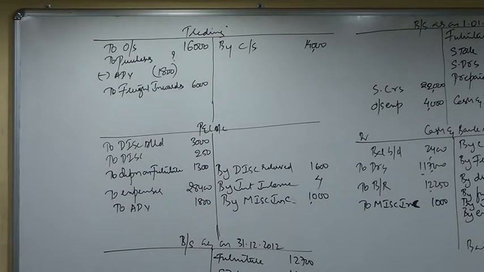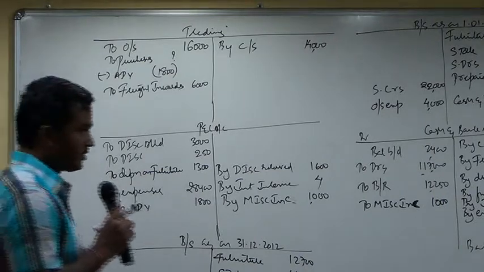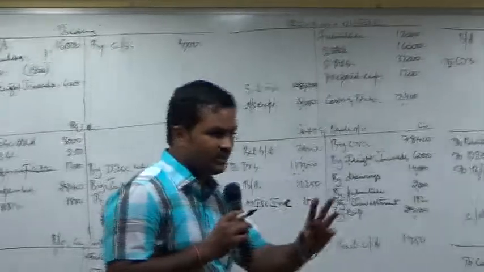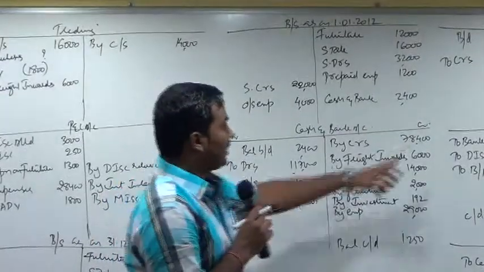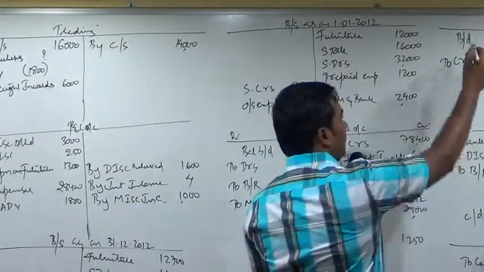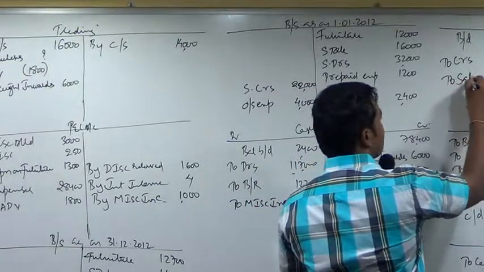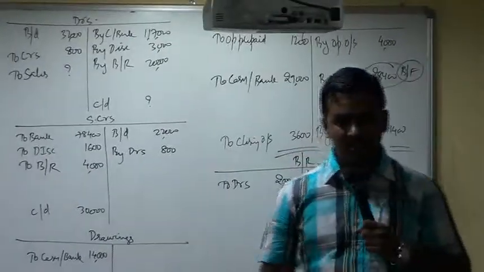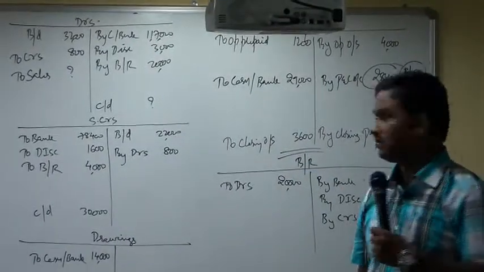So let us try to complete one by one the information which is given to us. Cash and bank account I cannot close right now because there is some missing figure. Debtor account, debit to sales. Credit sales is not known, closing balance is not known. I cannot close the debtors account because there are two missing figures.